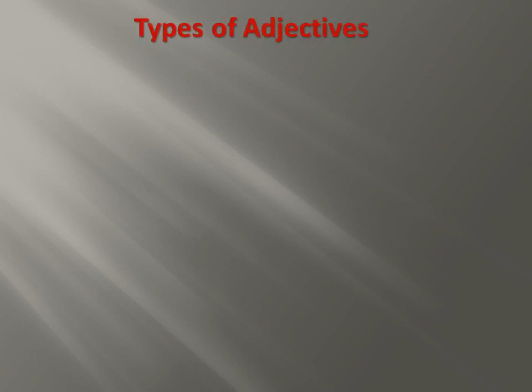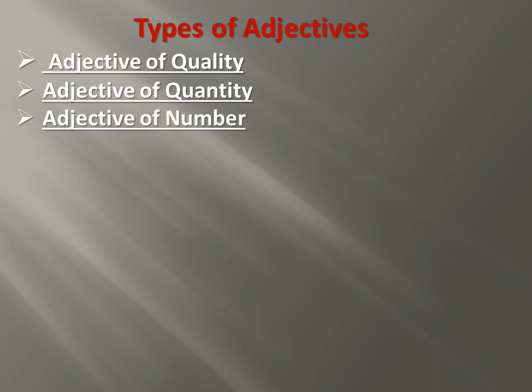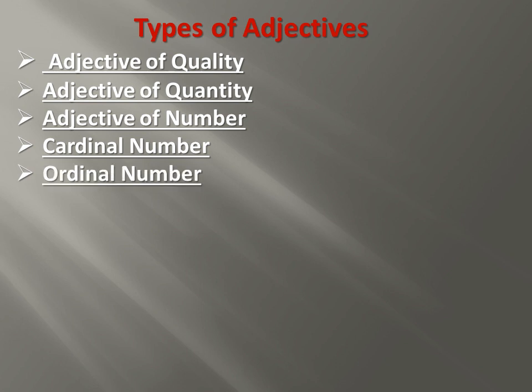Let us see types of adjectives. First type of adjective is adjective of quality, adjective of quantity, adjective of number. Numbers are of two types, cardinal numbers and ordinal numbers.